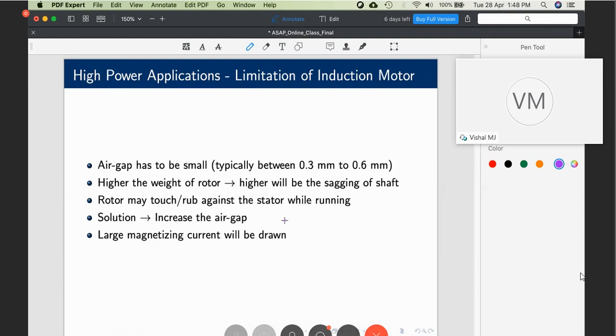I set up a flux of 50 milliwebers by the rotor alone. The rotor itself is giving 50 milliwebers. What does Faraday's law say? Rotor or stator, I don't care. The flux in the air gap must be 50 milliwebers. Now the rotor itself is giving 50 milliwebers, and how much should the stator give? Absolutely nothing, because already 50 is there. Now what will be the current drawn by the stator?